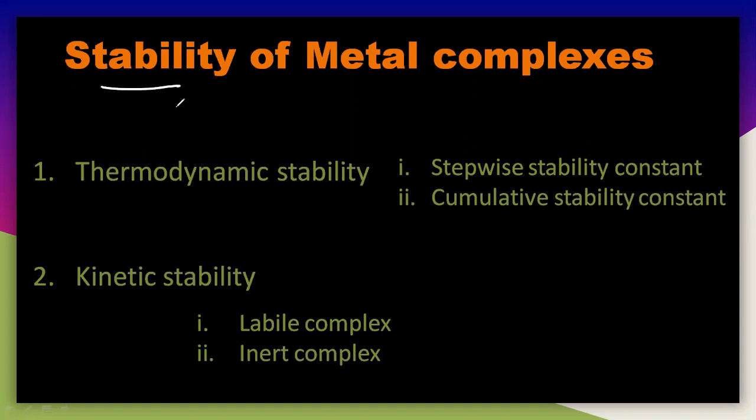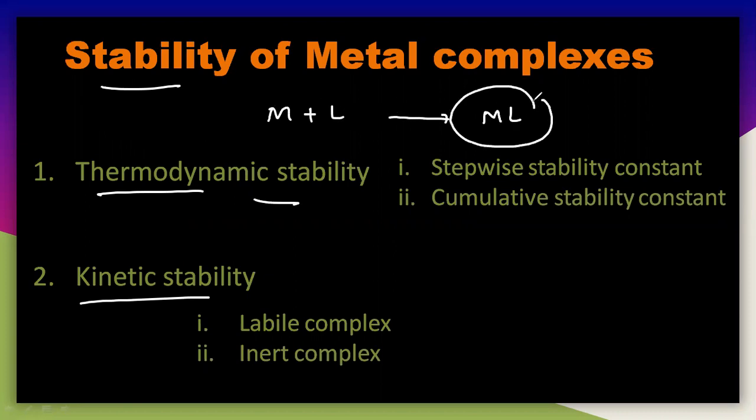To understand the reactivity of complexes, we need to see the stability of the metal complexes. To see the stability of metal complexes, there are two ways: thermodynamic stability and kinetic stability. In the thermodynamic stability, we simply explain the formation of the metal complexes. It will measure the extent of the formation of the reaction, so it will measure the stability of the product.